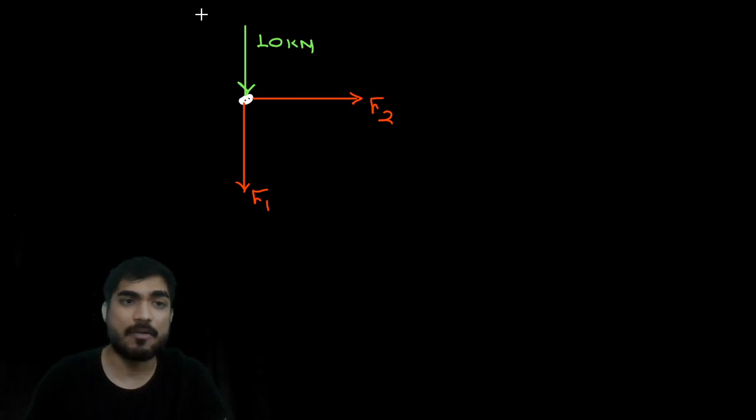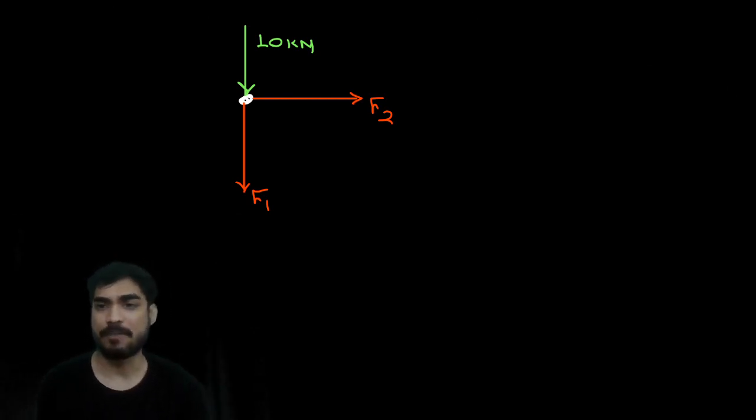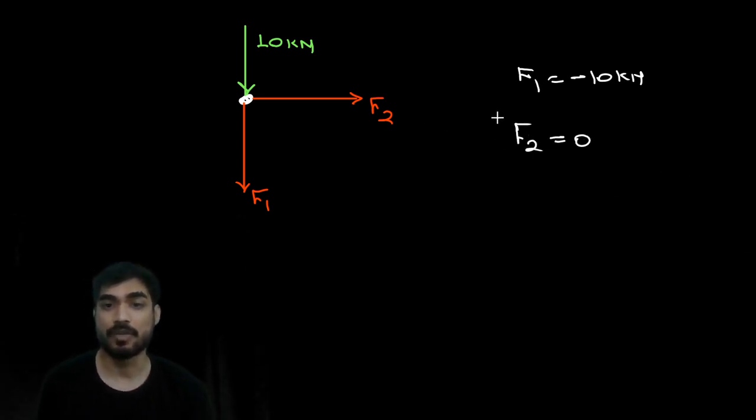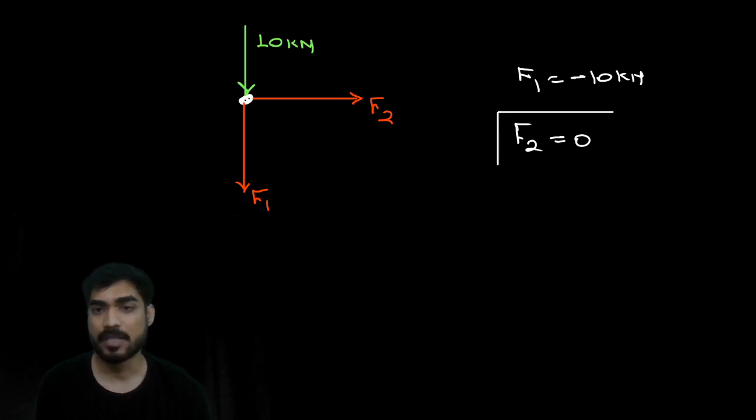Now my friend, what will you get? You will get this. F1 will be minus 10 kilonewton, and your F2 will become 0. The second member will become a zero force member. Is it clear?